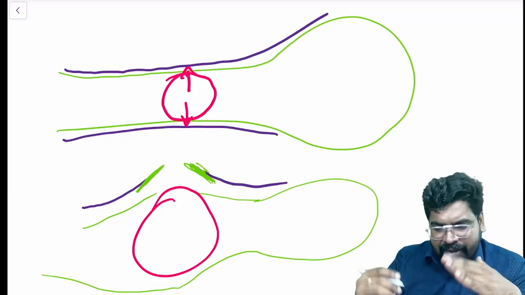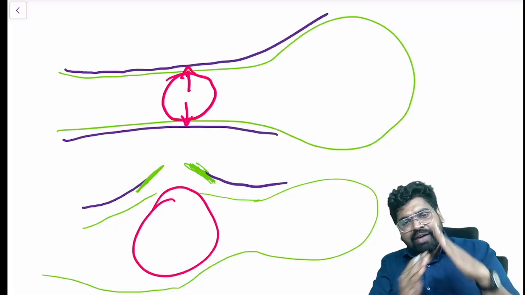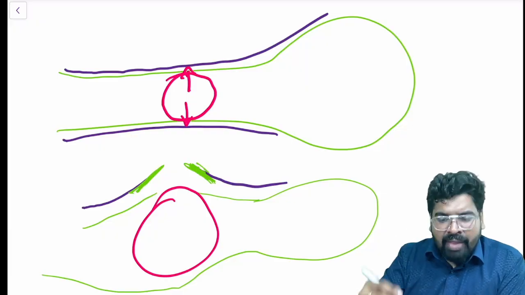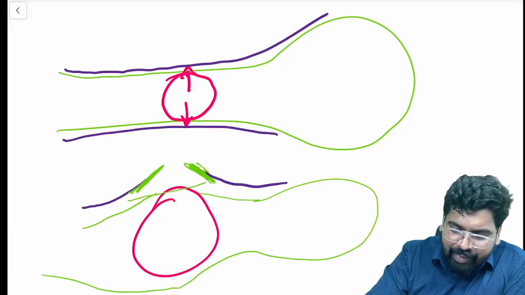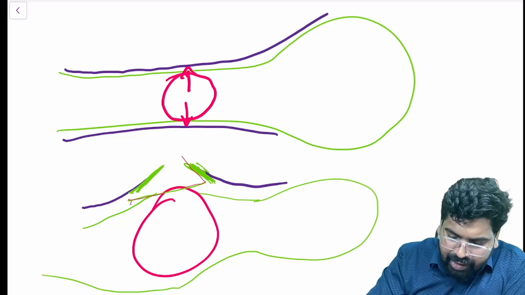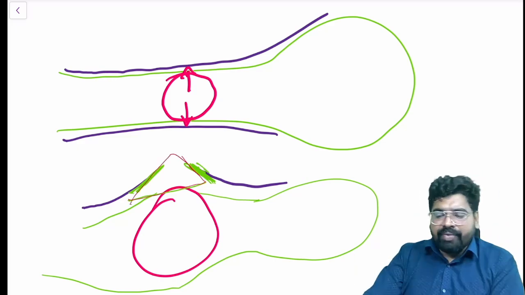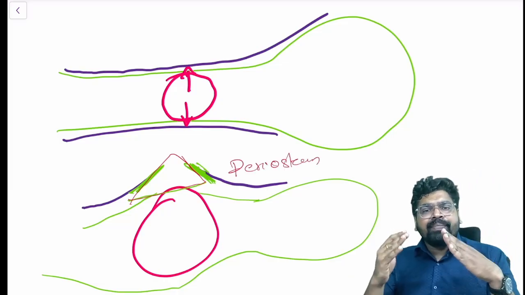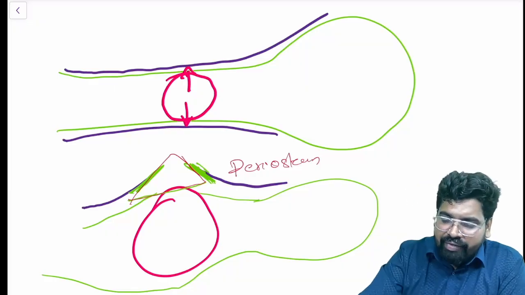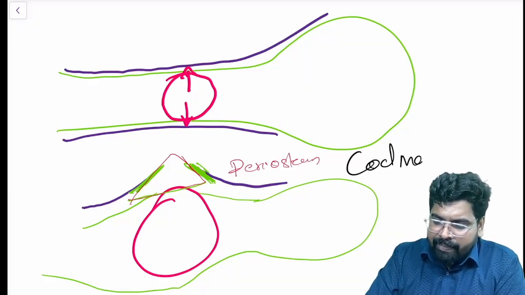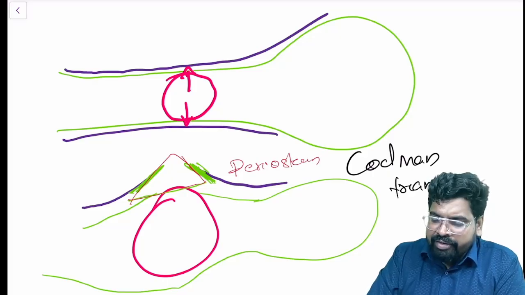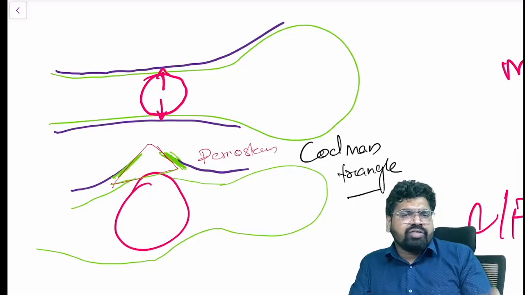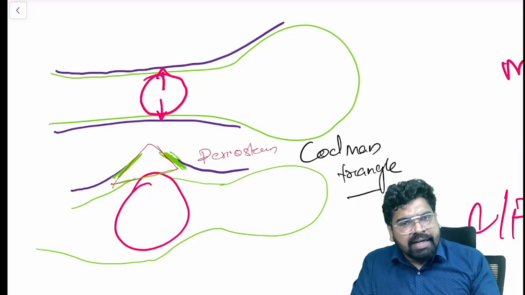So this periosteum will raise a little, and to keep the contact with bone, it will start depositing, and that raised portion of the periosteum will form a triangle-like structure. Okay, this raised periosteum will form a triangle-like structure that is called your Codman triangle. So Codman triangle is not a particular thing in osteosarcoma. It can come in many other lesions also.